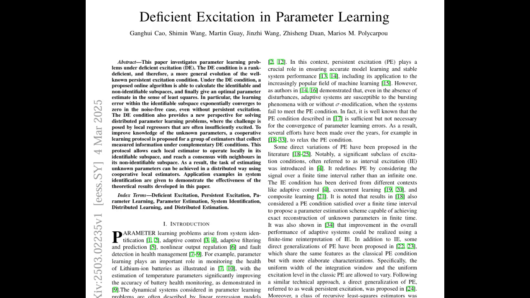So we've established that deficient excitation is everywhere. It's in self-driving cars, it's in financial models, it's even in how we learn to cook. What about something less technical, like forming opinions? Oh, that's a great point.